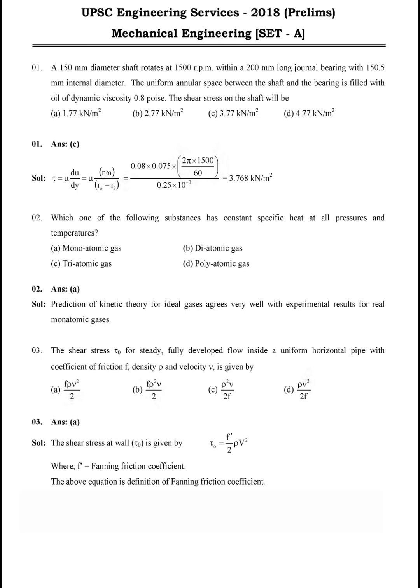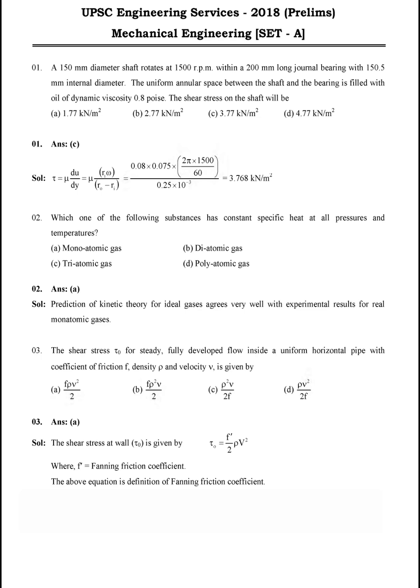Second question: which one of the following substances has constant specific heat at all pressures and temperatures? Only monoatomic gas has constant specific heat.